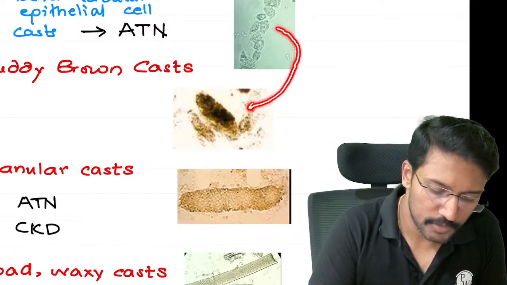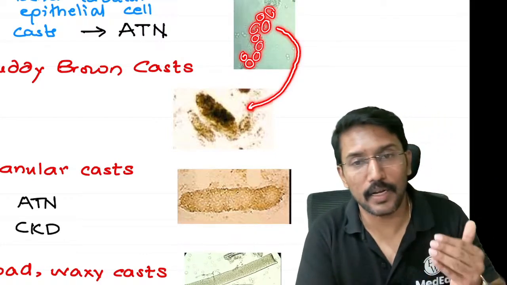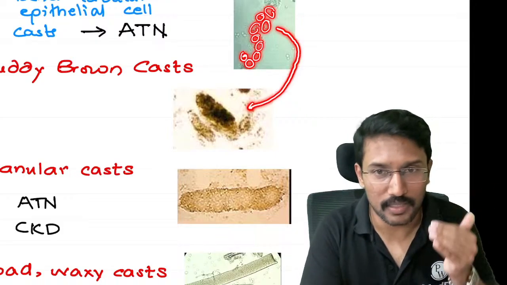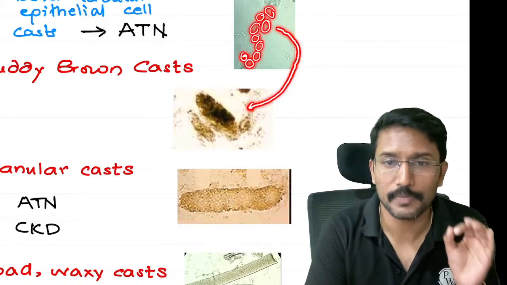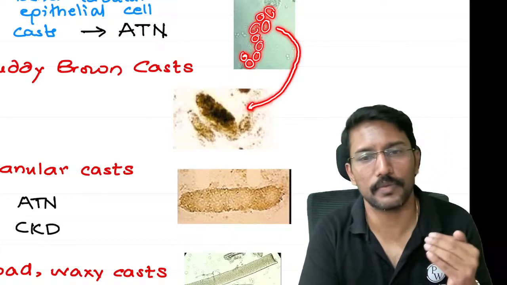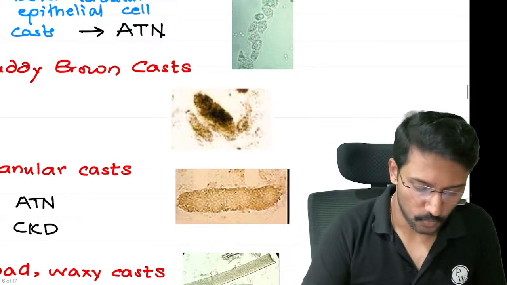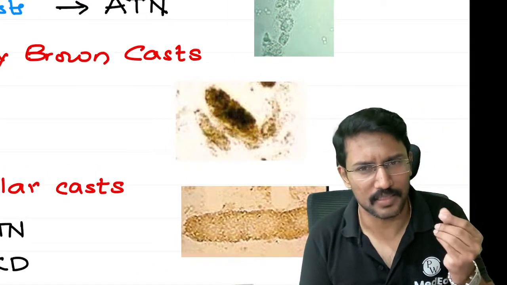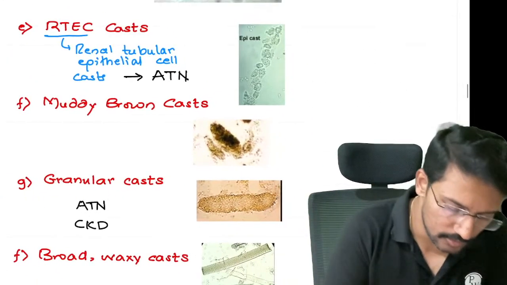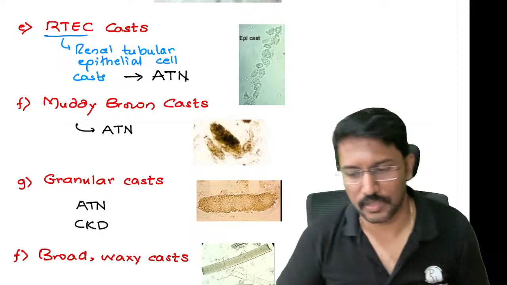Over time, what happens? All these epithelial cells which were shed from the tubules are now deposited on the hyaline cast, right? They will get into apoptosis, right? They go through the degenerative changes. और उस टाइम पे there will be production of a pigment called as lipofuscin, and because of this lipofuscin pigment, now the cast starts looking brownish. That is what we call as the muddy brown cast, right? It looks like mud and it is brownish, so we call it as muddy brown cast, which also indicates that one patient has got acute tubular necrosis.